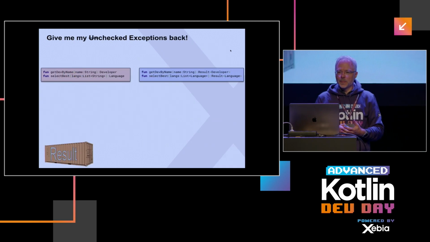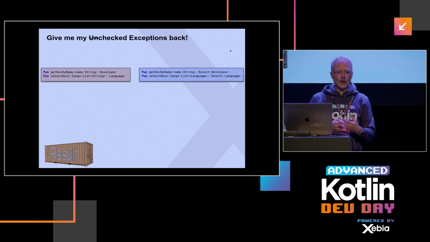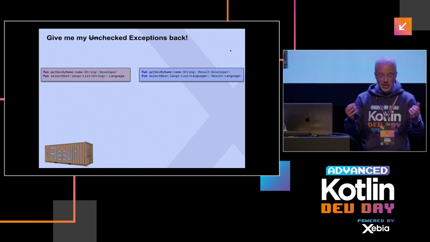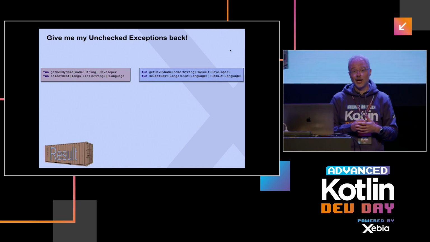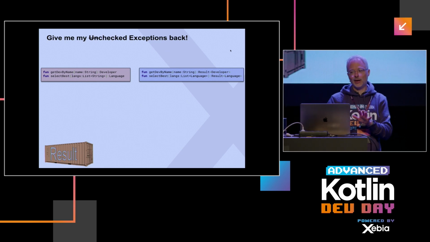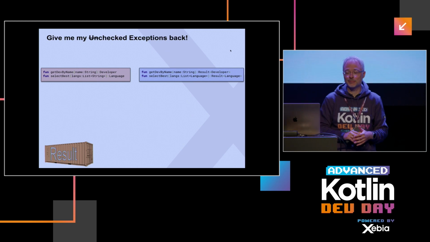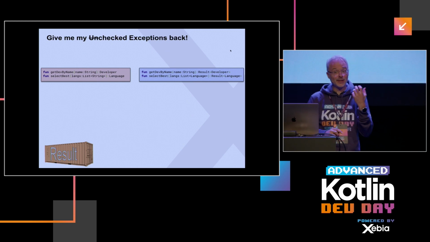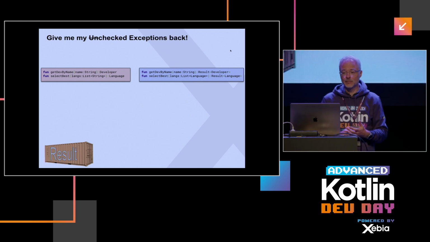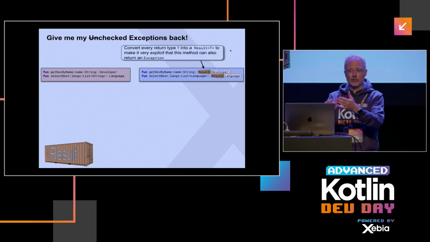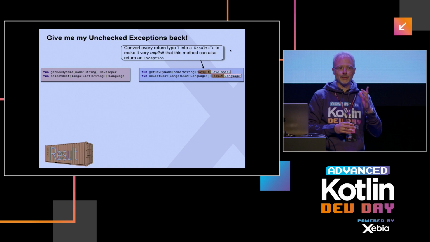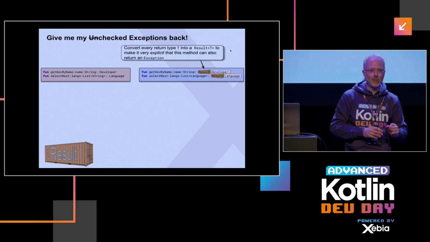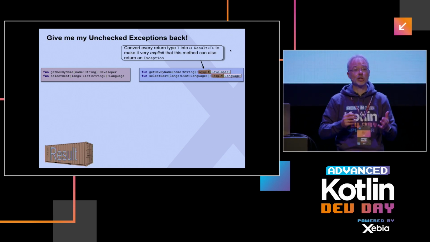So in order to be explicit, it might be an idea, and whether it's a good idea I leave for somewhere else, but it might be an idea to make things explicit. So instead of returning our developer, I return a Result of developer. So when someone calls the API, they know, oh yeah, when you call the API, you might get back an exception, so do something with it.